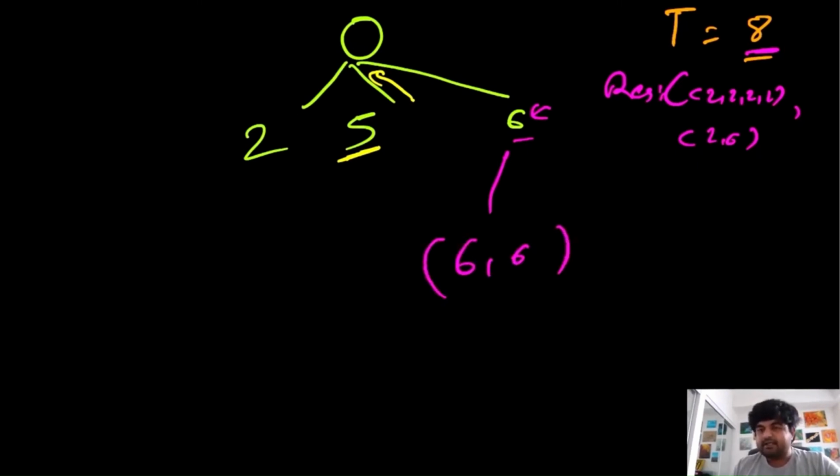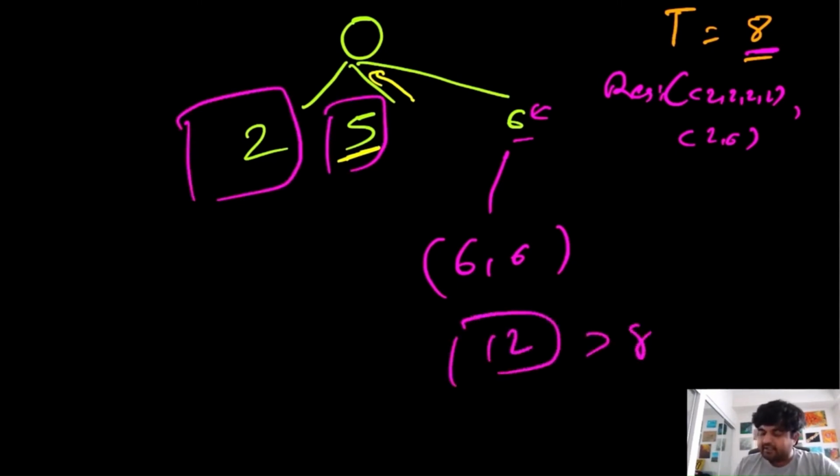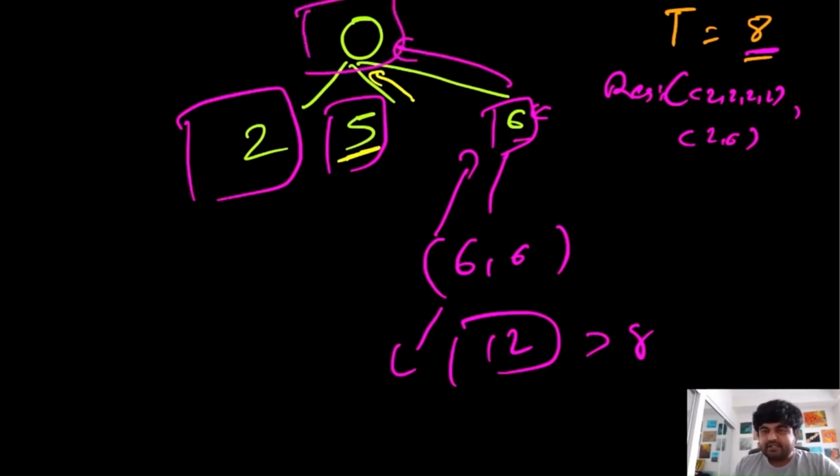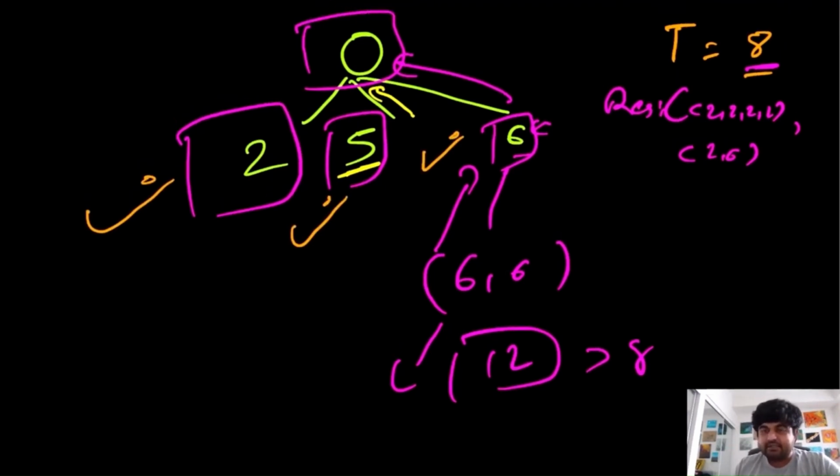We can't do any other combination because those we have already checked so far, which means that 6 6, the value is 12. So 12 is already greater than 8, which means we can't go further. We go back. At 6 we see whether we have explored all the possibilities. Yes, we have, which means again we go back to this position 0. At this position 0, we check whether we have explored all the possibilities. Yes, initially we checked all the possibilities for the value 2, again for value 5, and again for value number 6, which means that even at 0th position we are done. So our base case has been satisfied.